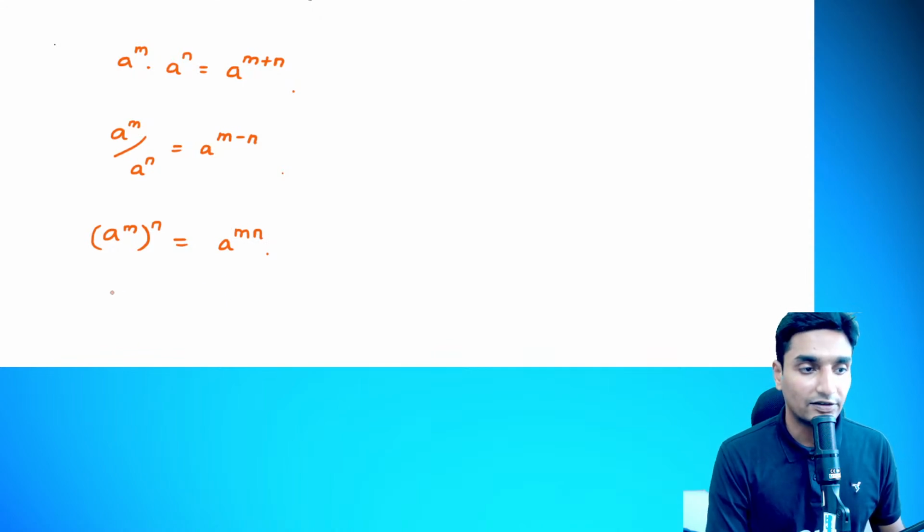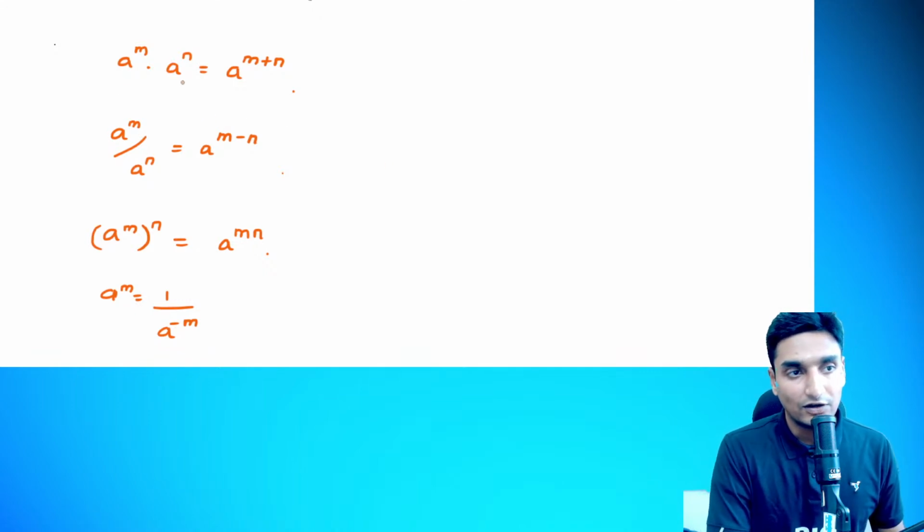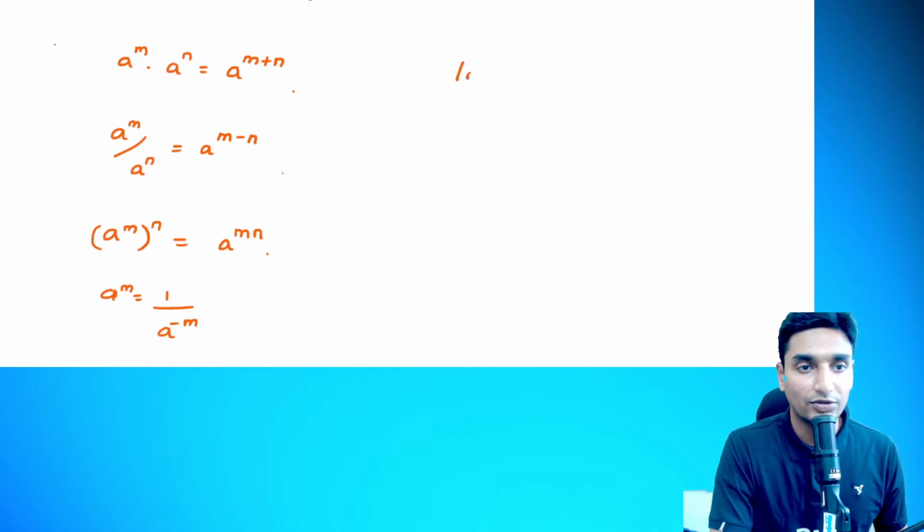Okay, and then the reciprocal format guys, a to the power of m can be written as equal to 1 divided by a to the power of minus m. If we take it in reciprocal format, the sign changes in the power format. Now just as we applied the product rule in indices, the logarithm function also comes here: the logarithmic value of m into n to the base of a.